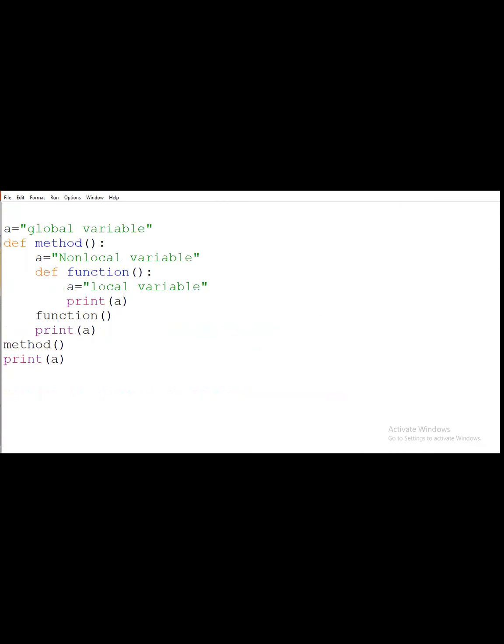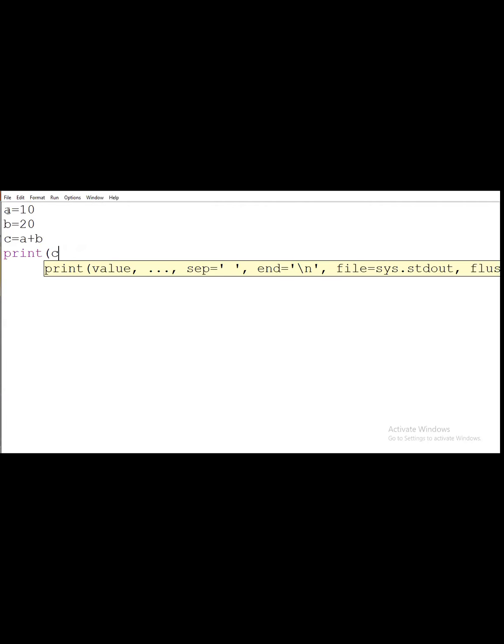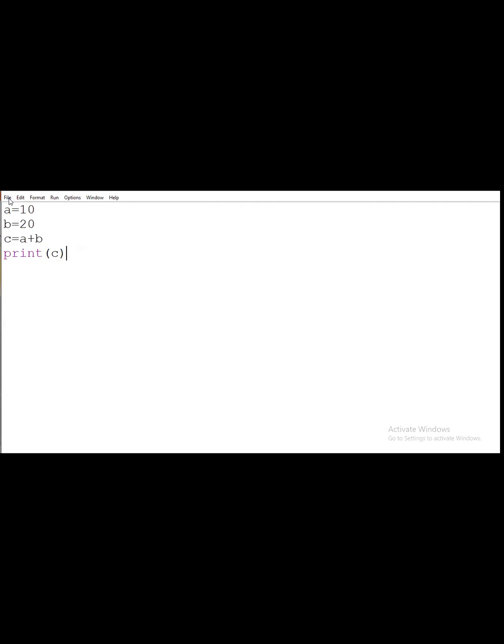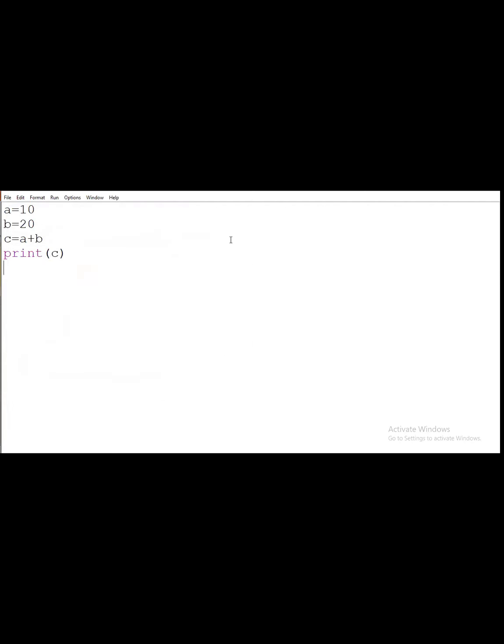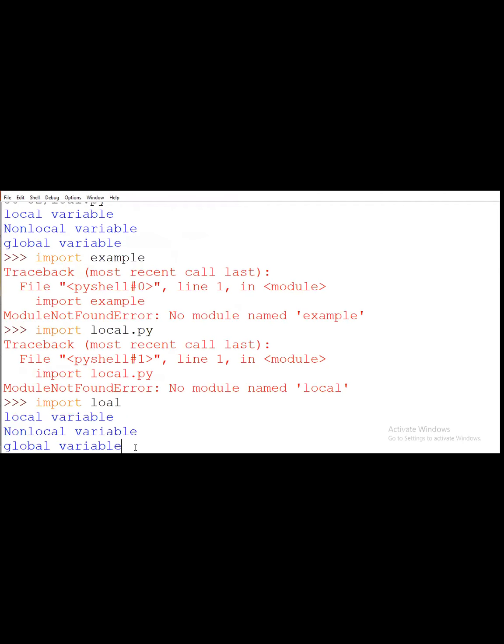Suppose here I will take one more, and here I write a is equal to 10, b is equal to 20, and after that I will write c is equal to a plus b, and after that I will simply print the c. Okay, and I will save. I save it as example. After that what I should do, I will just simply go on IDLE and I will enter that.